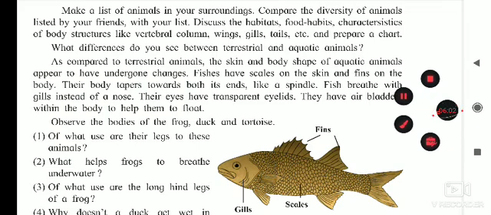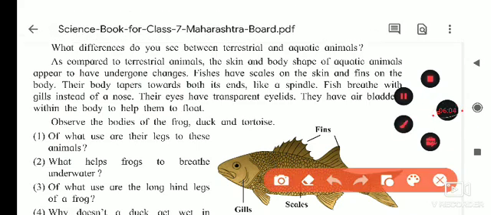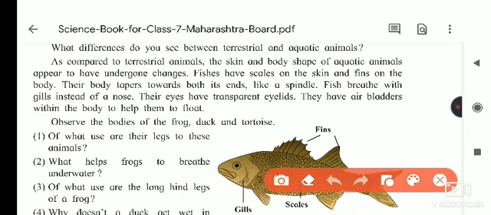So the main characteristics of the aquatic animals that we see here are what? First, fishes have scales on the skin and fins. So they have scales and fins on their body, and the body is tapered towards both ends like a spindle. These fish breathe with the help of gills, and the eyes have transparent eyelids, and they have an air bladder. So these adaptations are seen in the animals who are living in the water.